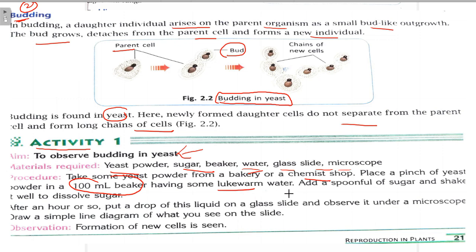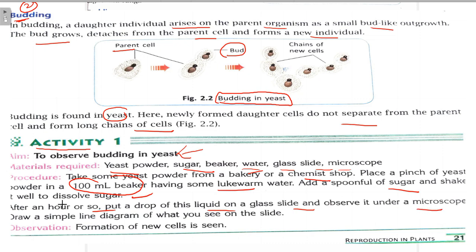Add a spoonful of sugar and shake it well to dissolve the sugar, and keep it for half an hour to an hour. Put a drop of this liquid on a glass slide and observe it under a microscope.